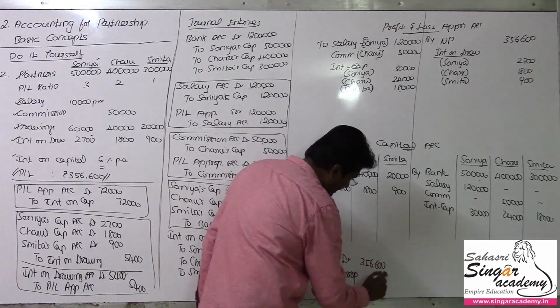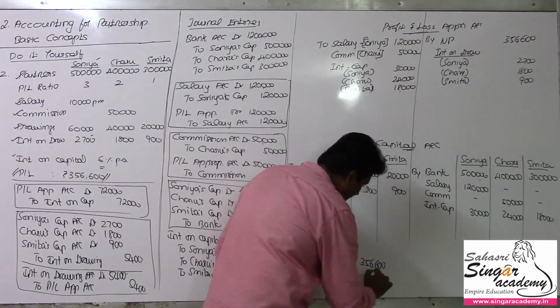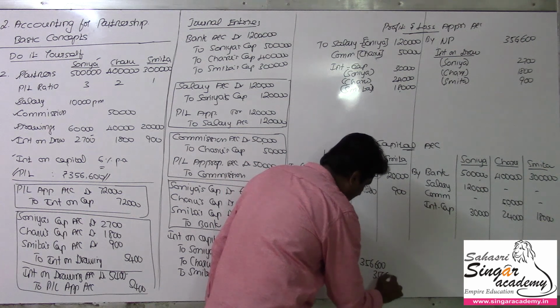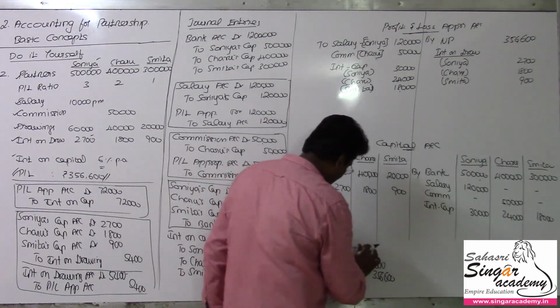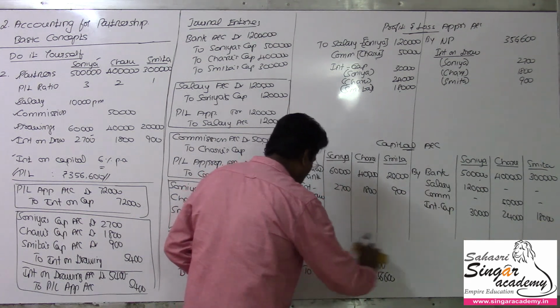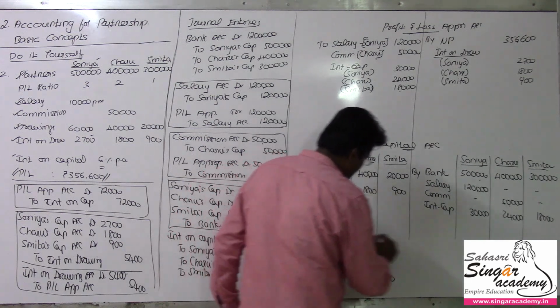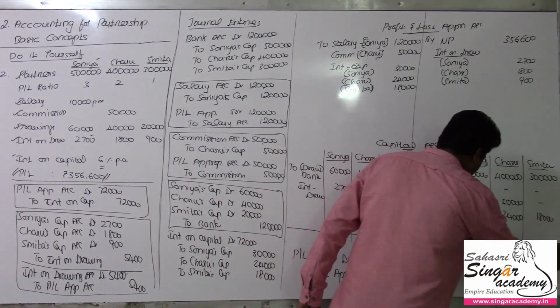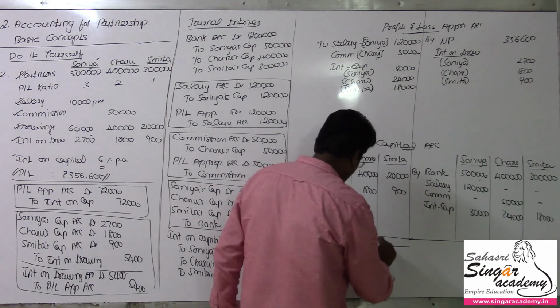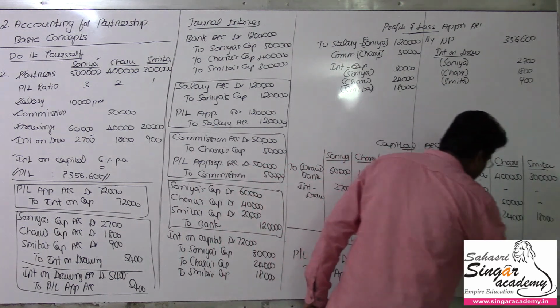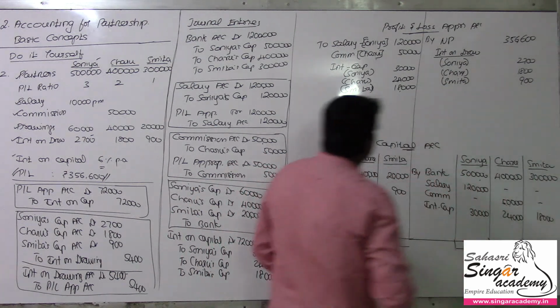So we have passed that entry, right? Only one more entry is pending, which is transferring whatever profit we get by tallying the P&L appropriation account. With that, the entire sum will be over.